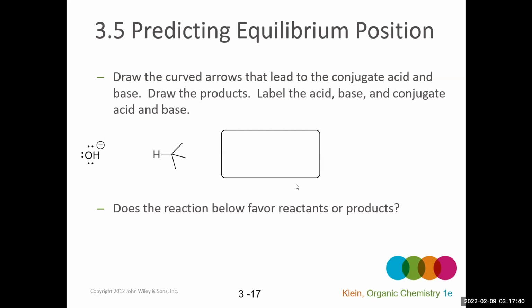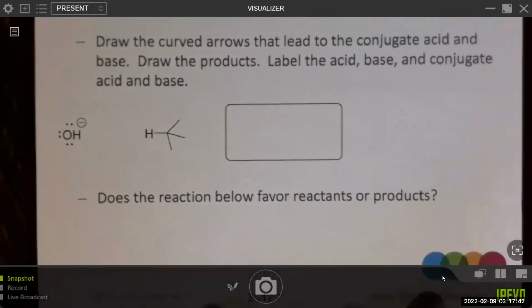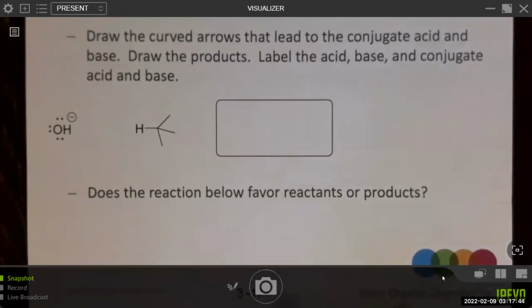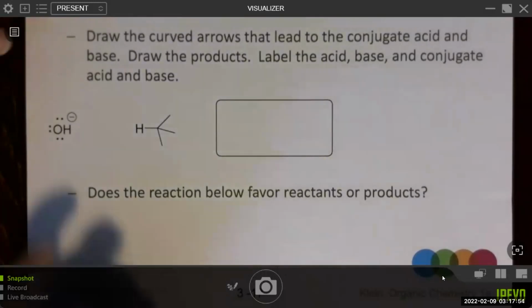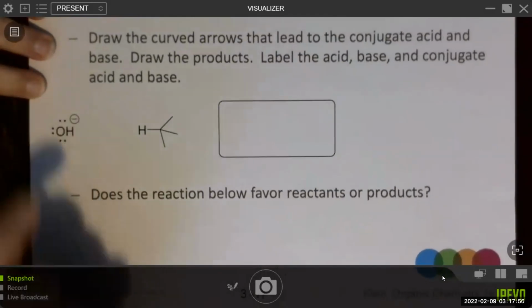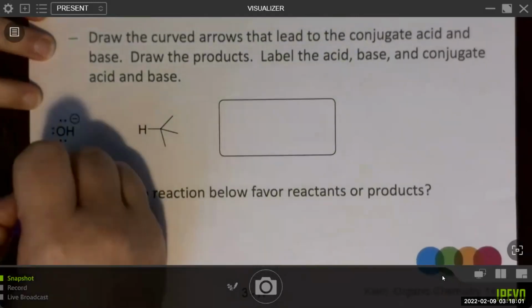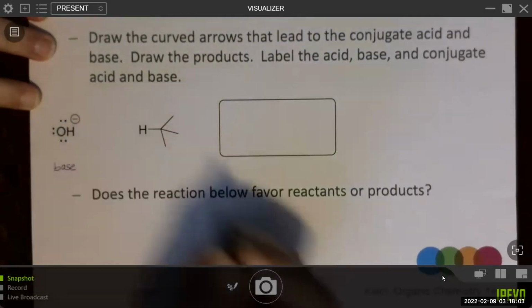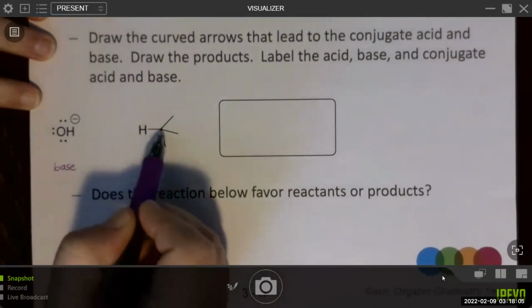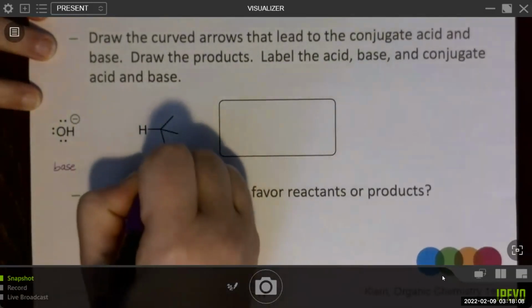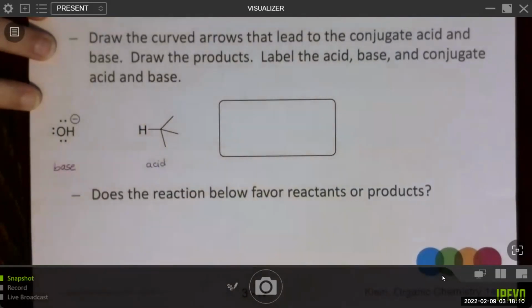Okay, let's go ahead and go over it, assuming that you've already worked on it for a minute. So the first thing it said is to draw the curved arrows that lead to the conjugate acid and base. With the oxygen having a negative formal charge here, it's more likely to act as the base. And then they've drawn out this hydrogen attached to the carbon, so certainly looking like this is going to be the proton donor or the acid.